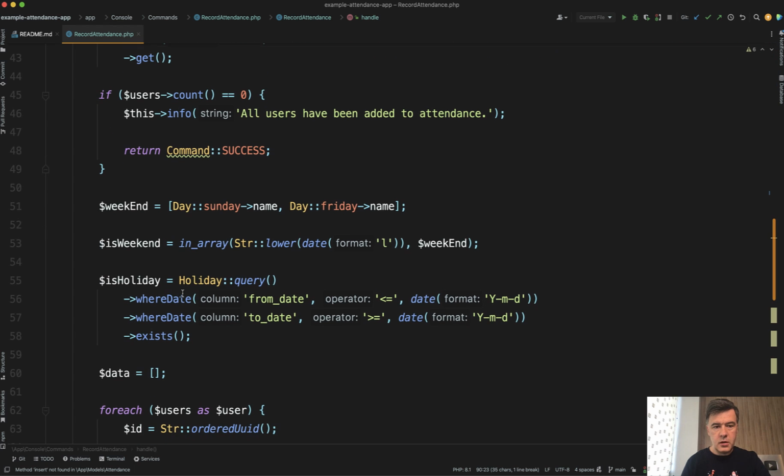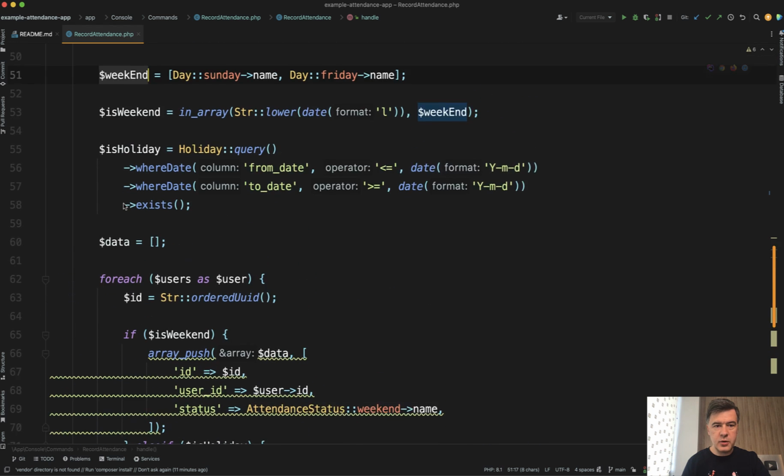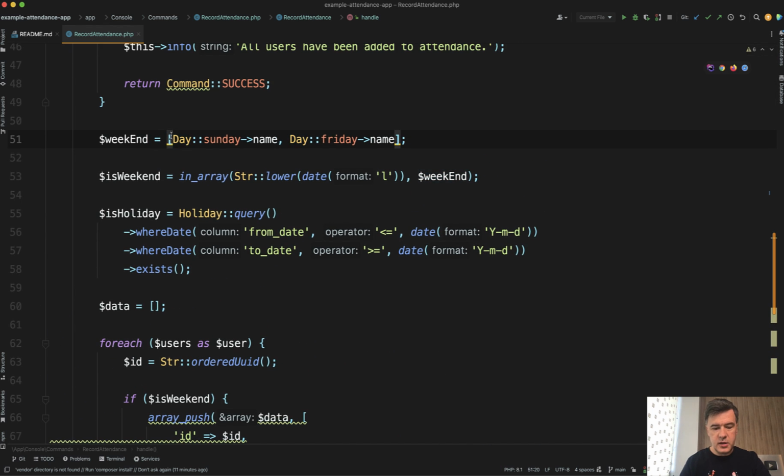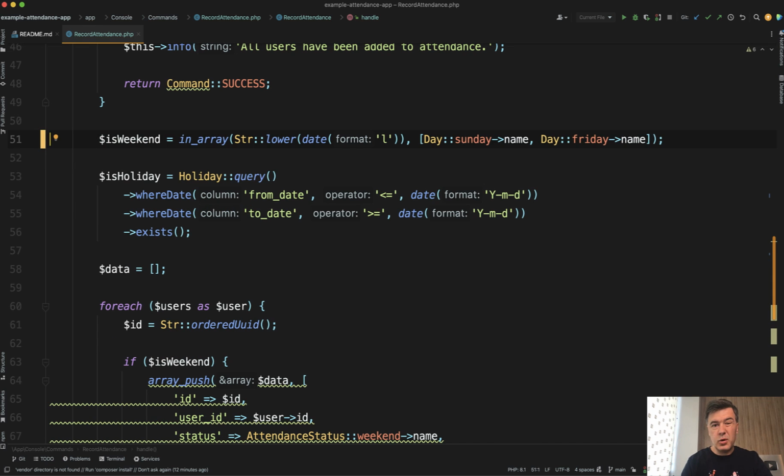would change. First quick thing, I don't see the point in this temporary variable of weekend because it's not used anywhere else, so I would do it inline like this. It's a personal preference, but if the variable is used only once immediately, I don't see much point in that.